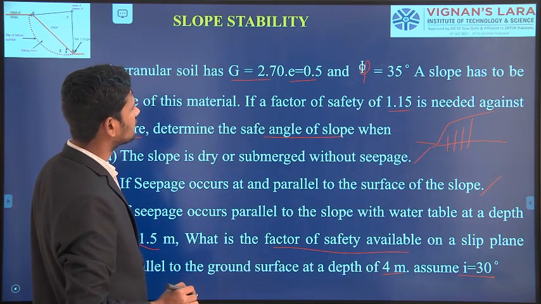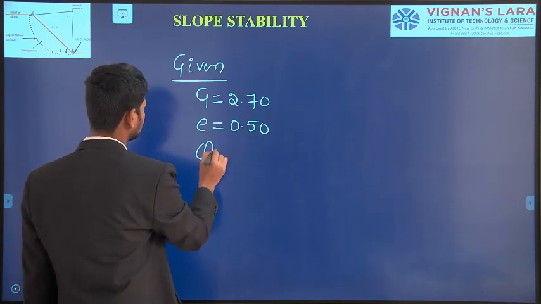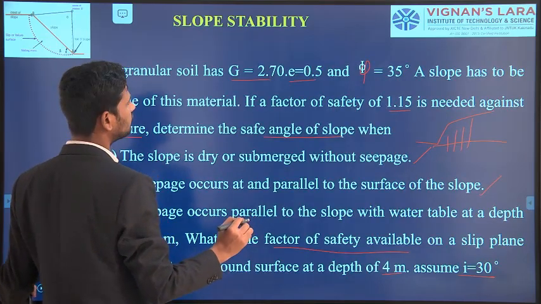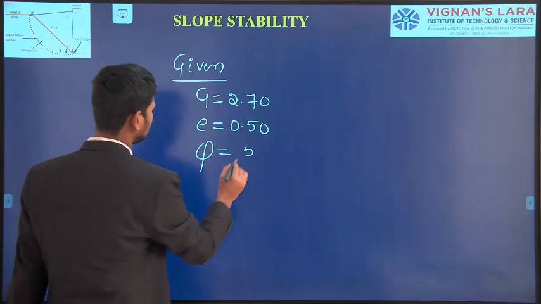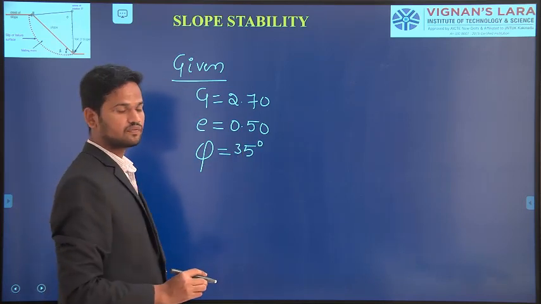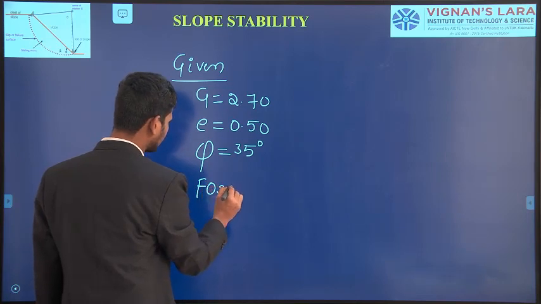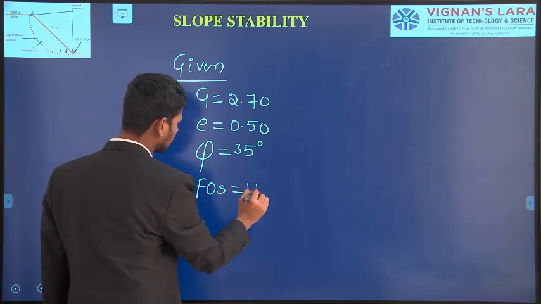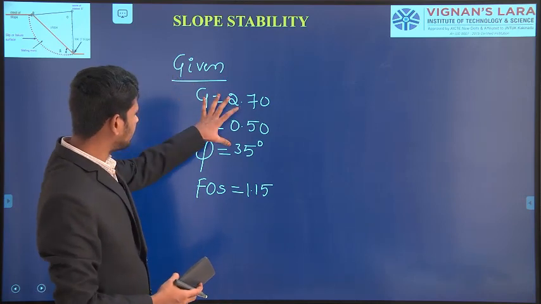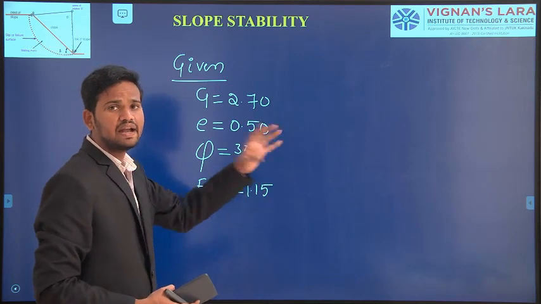As well, what are they given? They are given the angle of internal friction value phi equals 35 degrees. As well as they are given the factor of safety of the soil mass F equals 1.15. By using these materials, by considering this factor of safety, they made a slope.